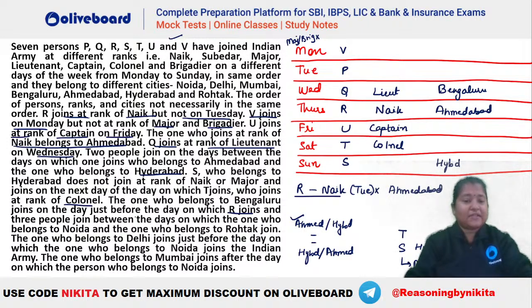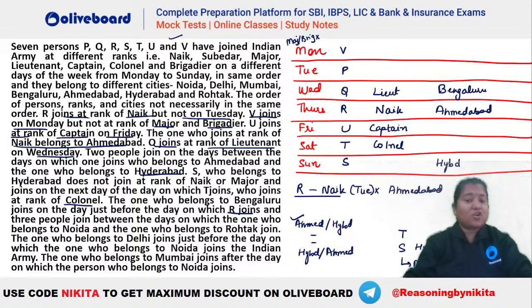Okay. Now it is given the one who belongs to Bengaluru is just before R and 3 people join between the days on which Noida and Rohtak are there. Okay. So between Noida and Rohtak there should be 3 days. Also we know the one who belongs to Delhi joins just before the day on which Noida joins the Indian Army. Okay.